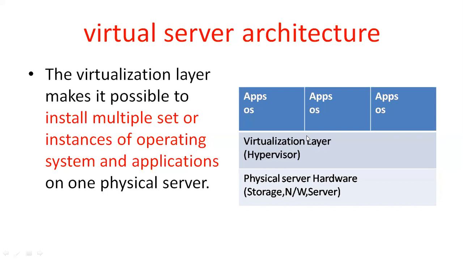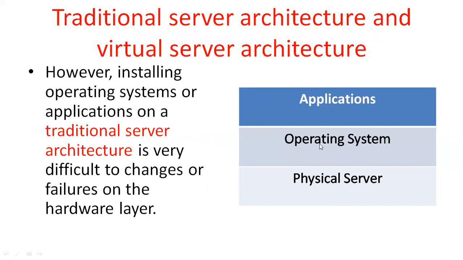Install multiple operating systems in a single system. Is it clear or not? In the traditional process, the physical layer is there, then the operating system. You are installing the operating system, and after that, you are installing the application.